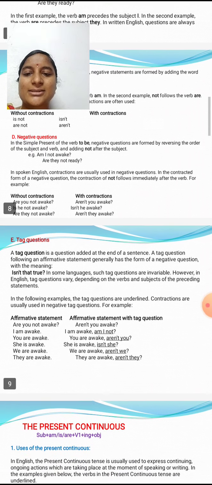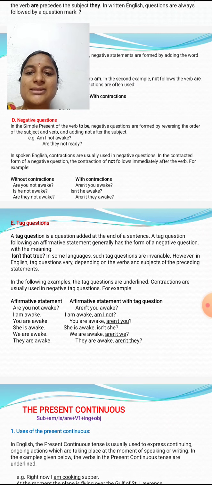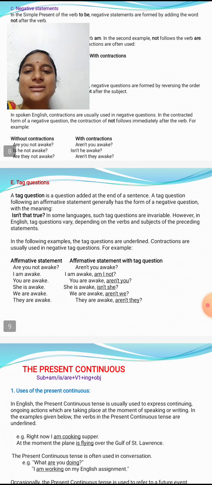Next is the tag question. A tag question is a question added at the end of a sentence. A tag question following an affirmative statement generally has the form of a negative question with the meaning isn't that true.